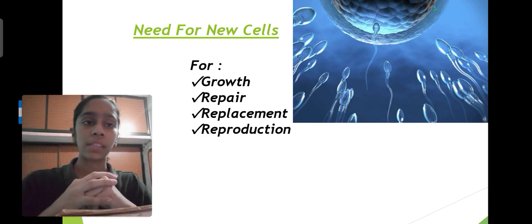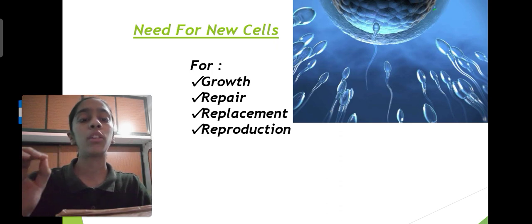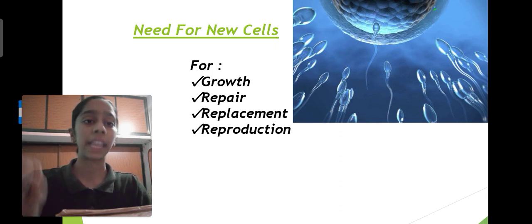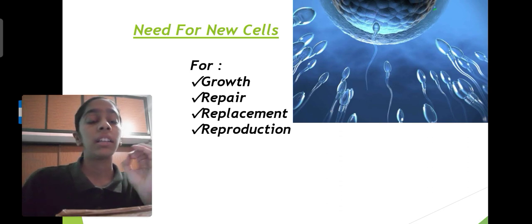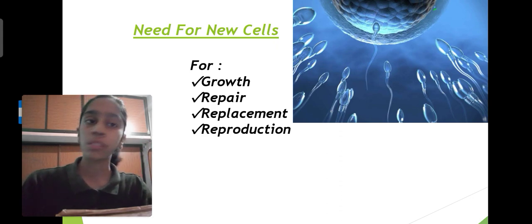Third is replacement. For example, as given in your book, in every second, millions of RBCs are getting destroyed or getting replaced by new RBCs. This is called replacement and that takes place through cell division, that is formation of new cells.